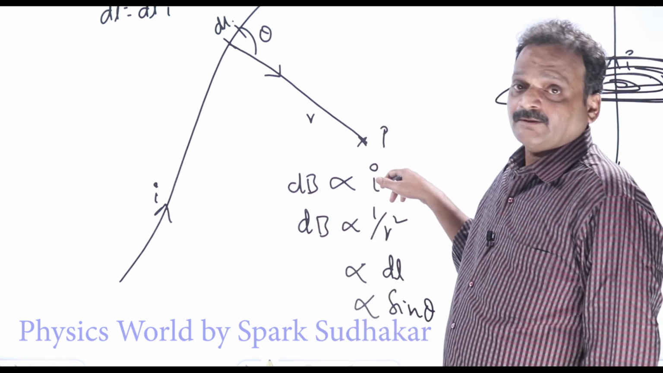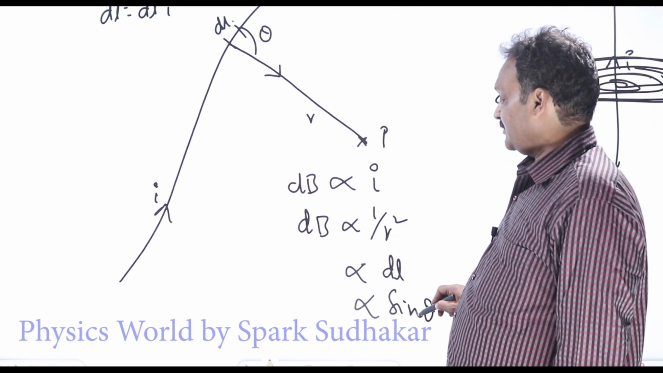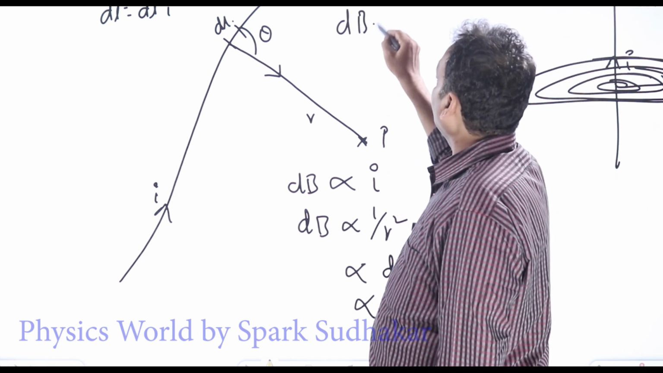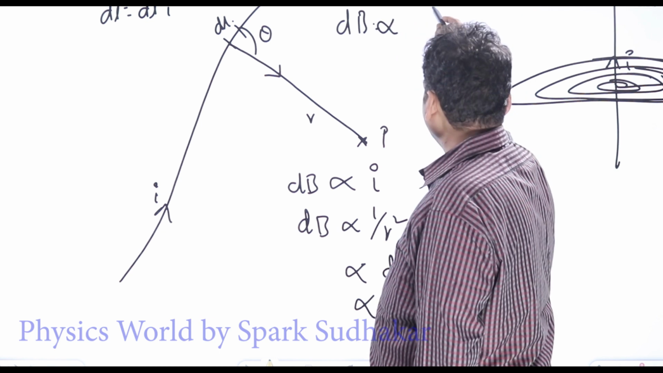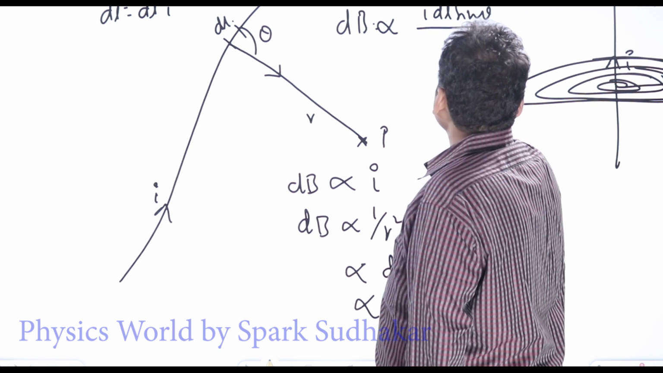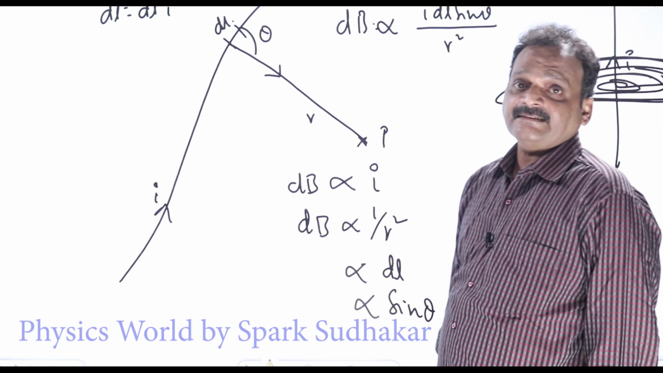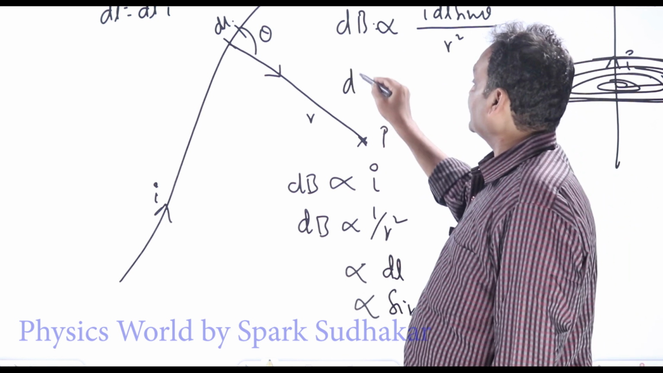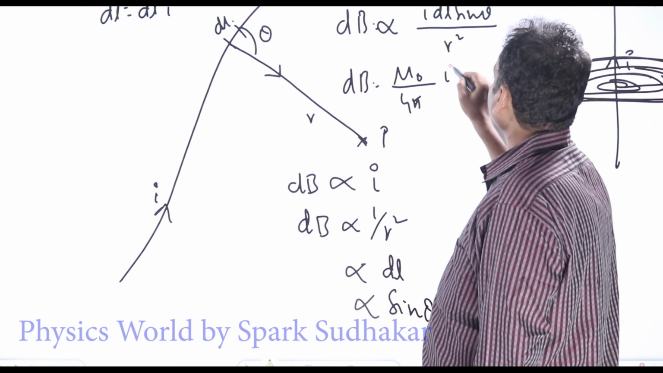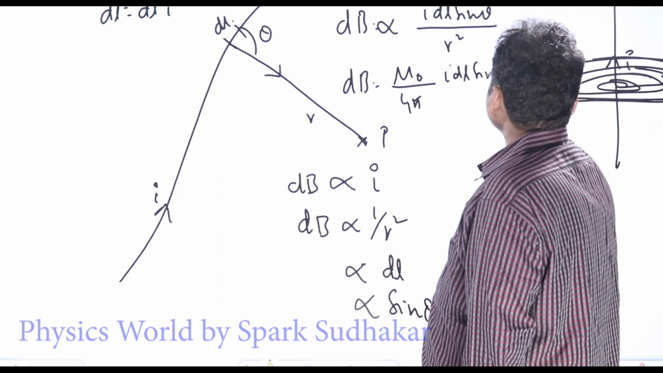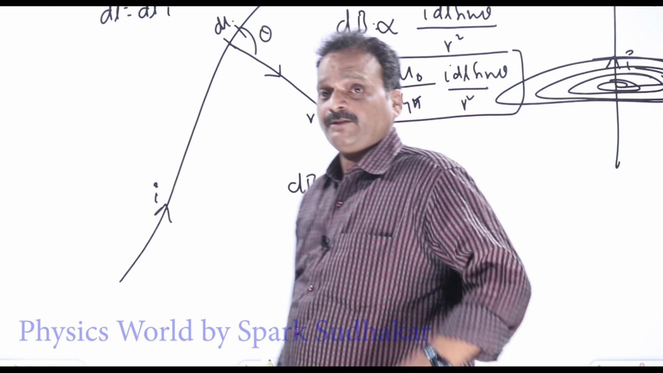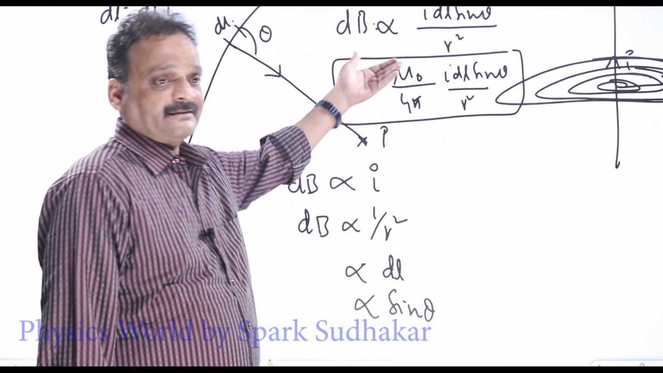dB is found to be proportional to current I, proportional to dl, proportional to sine theta, and inversely proportional to 1 by r square. So I can write dB is proportional to I dl sine theta by r square. If I remove this proportionality sign and put a constant mu naught by 4 pi, we write dB equals mu naught by 4 pi, I dl sine theta by r square. This is the Biot-Savart law, an experimentally observed and stated one.